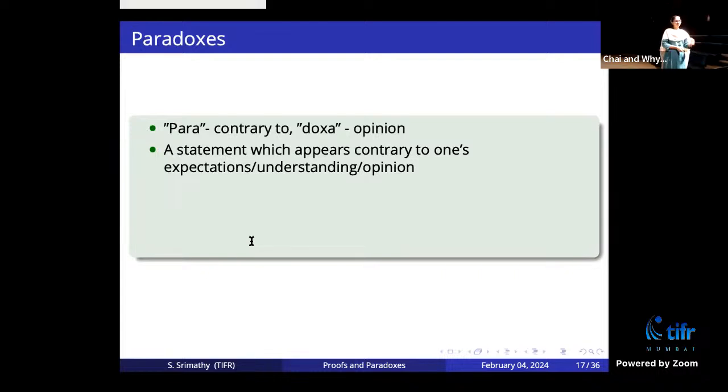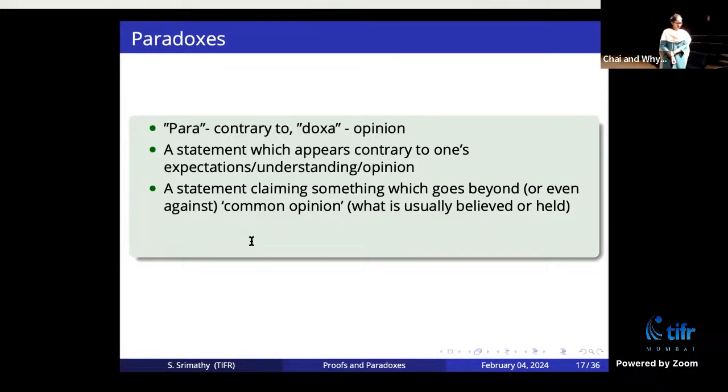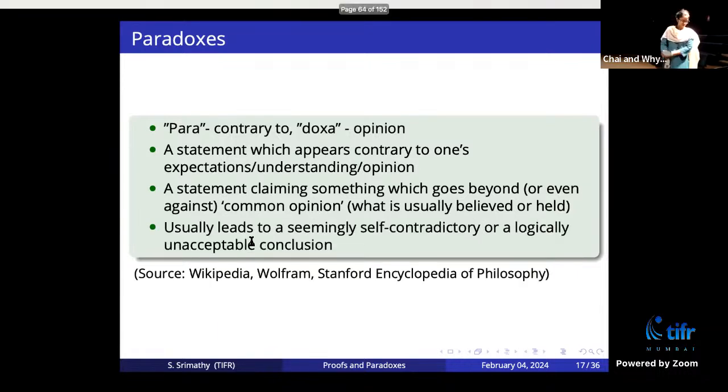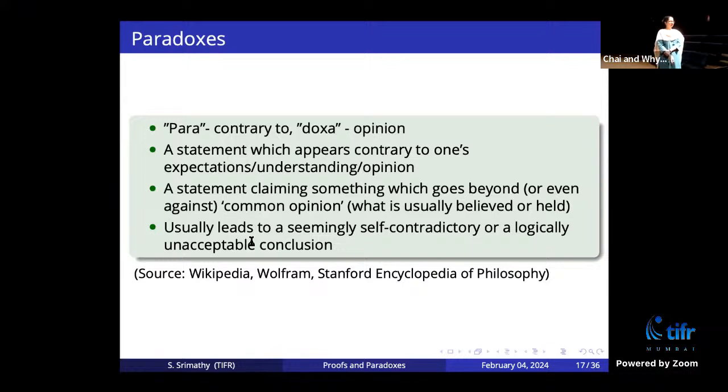The other way also happens: it looks like the statement is absolutely fine, absolutely true, but if you look at it closely, it leads to some contradictions. So it goes against human intuition or expectation. Those are called paradoxes. It's a statement claiming something which goes beyond, or even against, common opinion, and it usually leads to a self-contradictory or logically unacceptable situation. This definition comes from these sources: Wikipedia and the Stanford Encyclopedia of Philosophy.